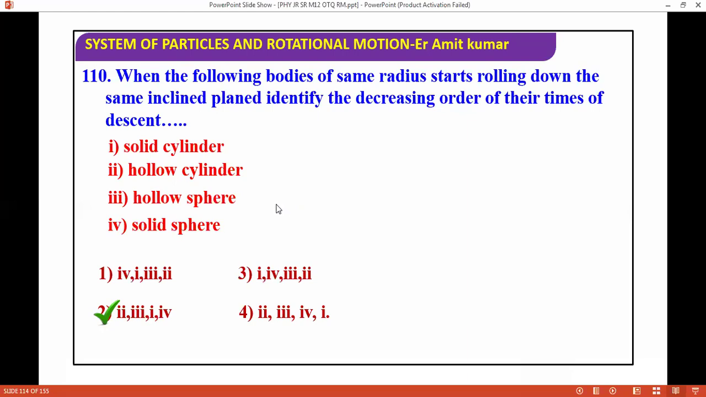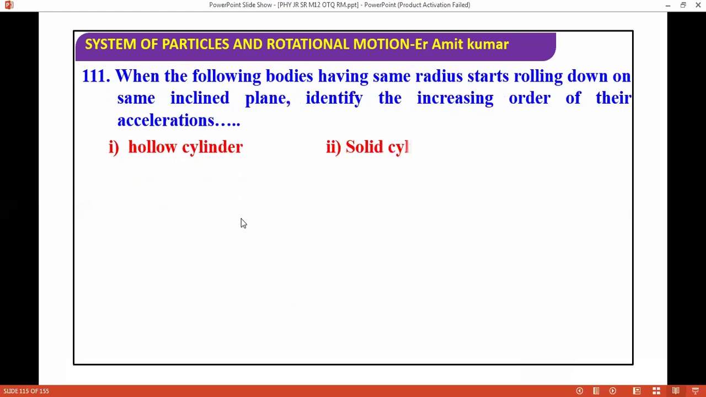Decreasing means more time will be taken, so less time will be taken by the solid sphere. You can check it and you will get the correct answer for this question. When the following bodies having the same radius start rolling down the same inclined plane, arrange them in increasing order of acceleration. I already did this question many times. You can do these questions now. So easy questions. Now I'm moving ahead.